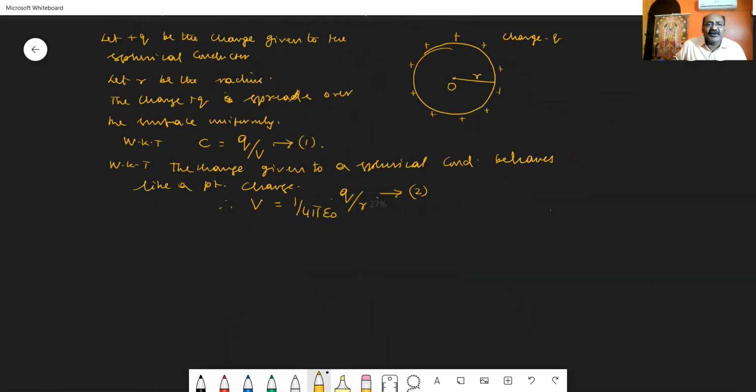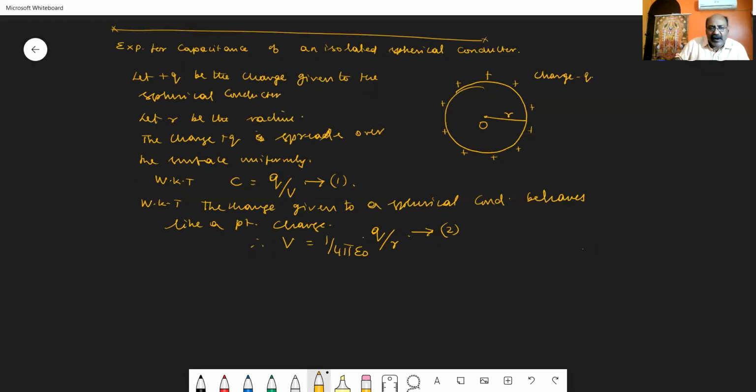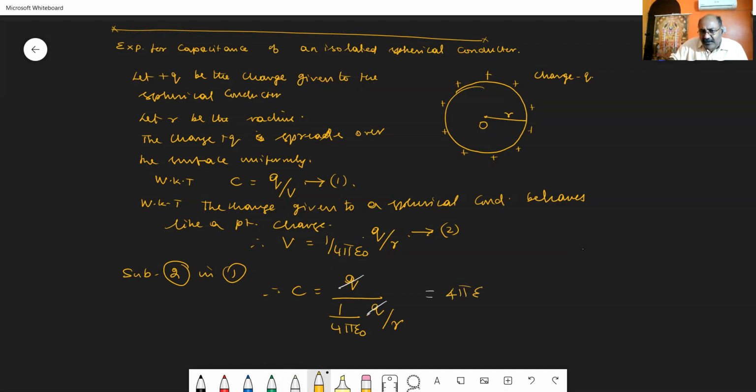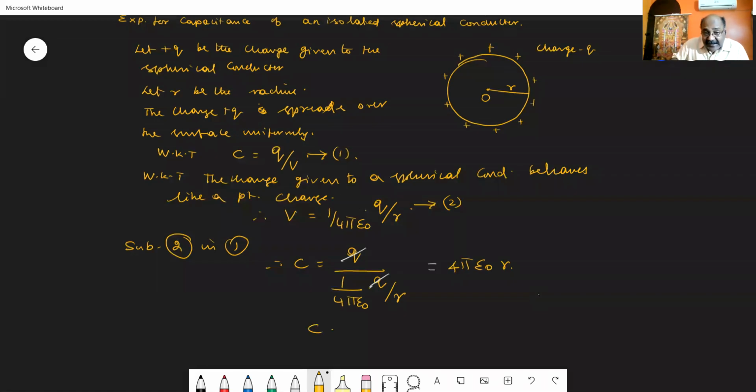You can substitute the value of equation 2 in equation 1 to get the equation for the capacitance. Capacitance is Q divided by V, and the value of V is 1 by 4 pi epsilon 0 into Q by R. This Q and this Q will get cancelled. The 1 by 4 pi goes to the numerator, so we get 4 pi epsilon 0 into R as the capacitance of a spherical conductor.